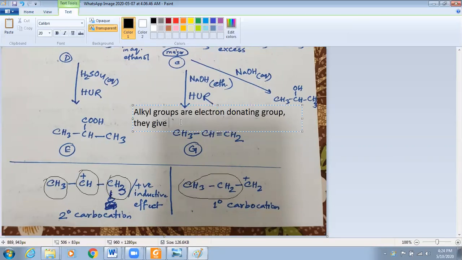So they give positive inductive effect, and make the carbocation more stable, because the positive charge will spread in a larger region. So this is the reason behind this.